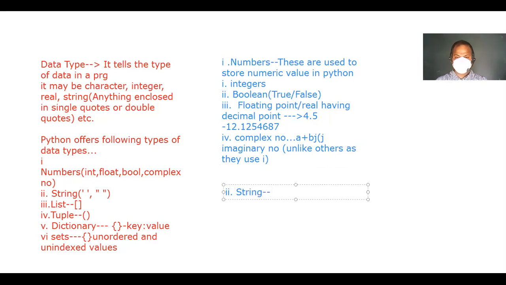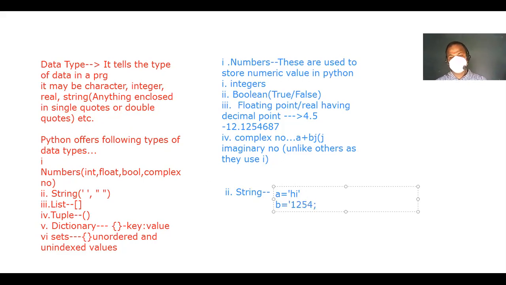So what is a string in Python? Anything included in single quote or double quote, as I have mentioned here. Okay, just see, anything enclosed in single quote or double quote is treated as a string in Python. So let me write something here. String in Python, suppose we have written a equals to hi. This is a string. Okay, now change the variable name, b equals to 1 2 3 4 5.